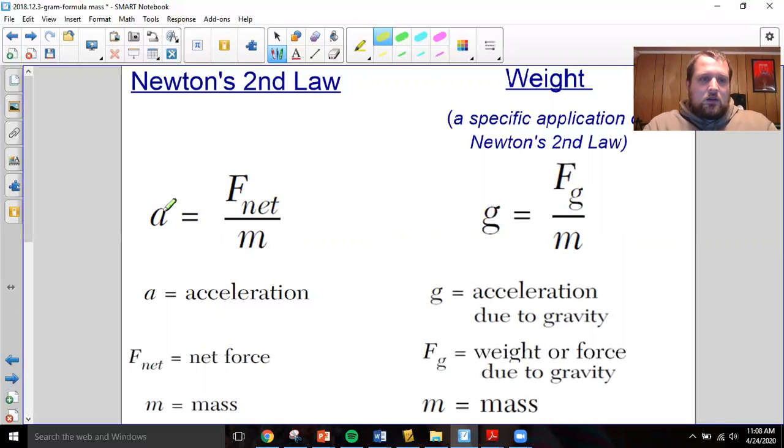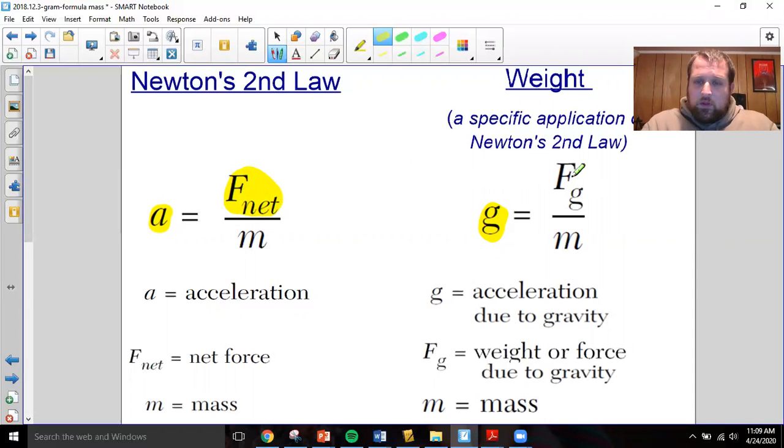So Newton's second law started with the acceleration, and in the weight formula, g is just acceleration due to gravity. That's annoying. I want to change my color. I can't. Oh, well, that's Zoom. Sorry. And then in Newton's second law, you have the net force on top on this side.